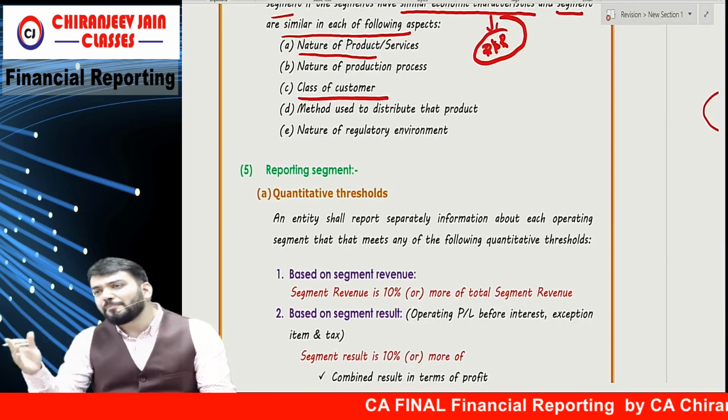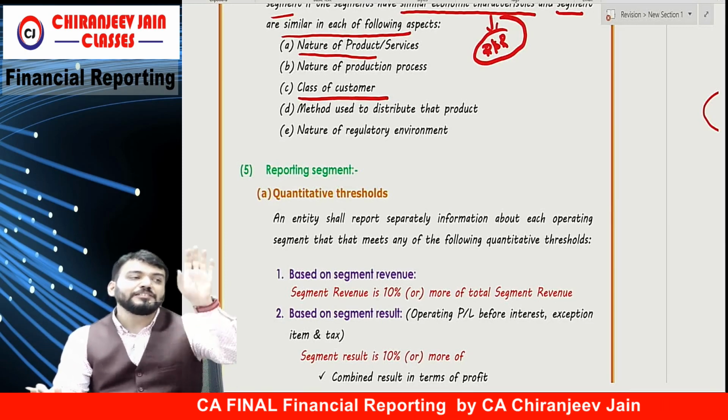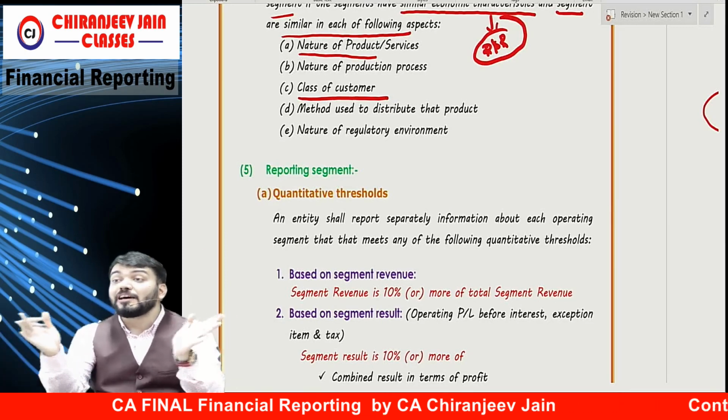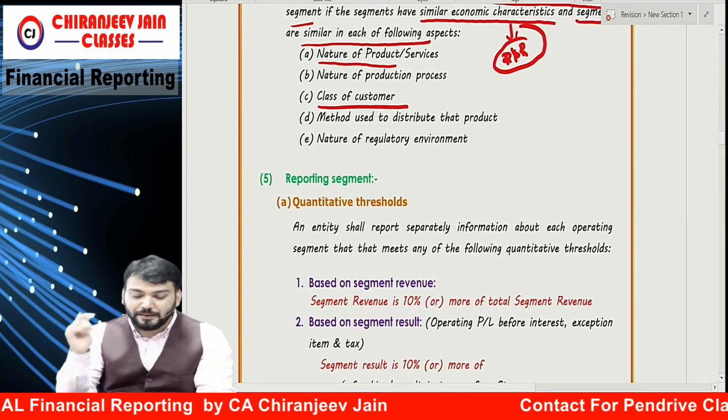I will not teach FR separately for CMA students. I teach CA and the same is taken by CMA. The class of customer is the same, therefore it can be combined.